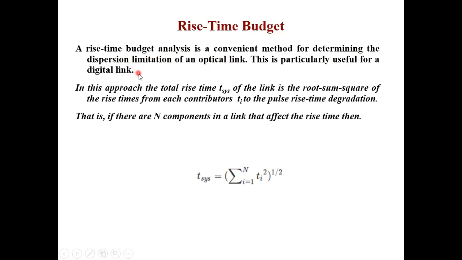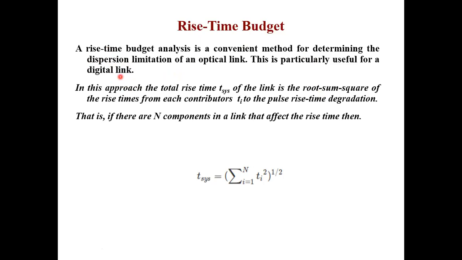Okay, so I have dispersion present in the fiber. Now, how do I know what is the dispersion over a particular length? There are so many kinds of dispersion that we have seen. If we perform the rise time budget analysis, we can find out that dispersion limitation. This is particularly useful for a digital link. For a digital link, we have the RZ and NRZ pulses which are traveling, and the pulse spreading takes place. So by doing the rise time budget analysis, we can find out the effect of dispersion and how much we